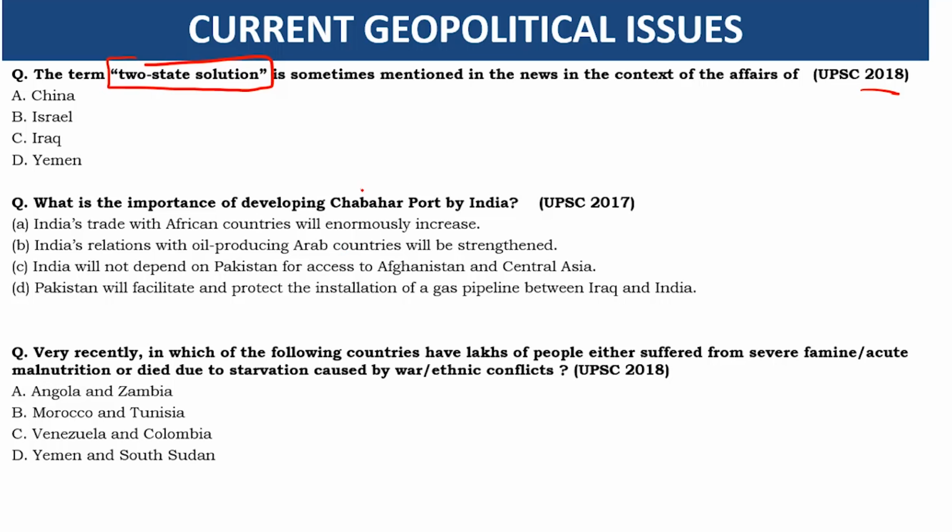Chabahar Port, in 2017 they asked about Chabahar Port. Very, very important. Strategically, we can enter into Afghanistan and connect to Central Asia, bypassing Pakistan. Very important for us. Similarly, for the wars and ethnic conflicts going on, in 2018 they asked where they are going. If you are reading the newspaper, you can easily solve these questions.